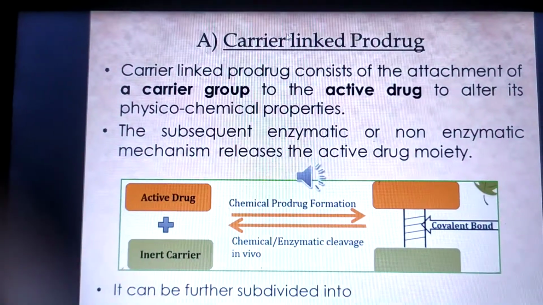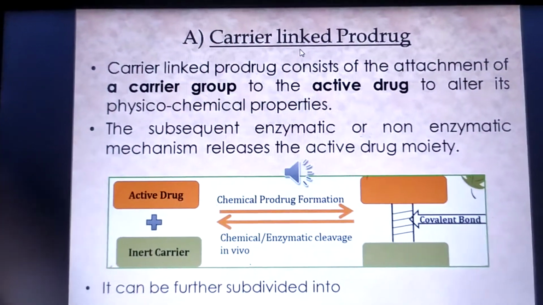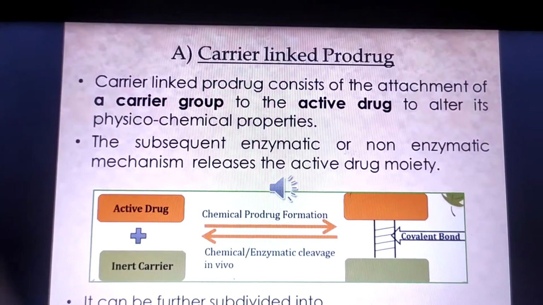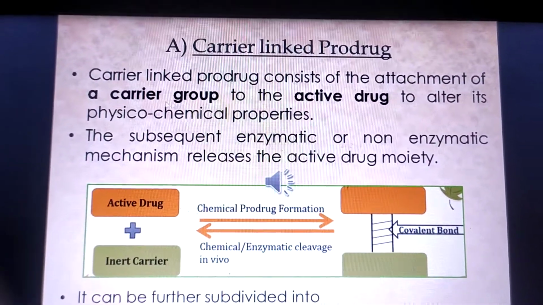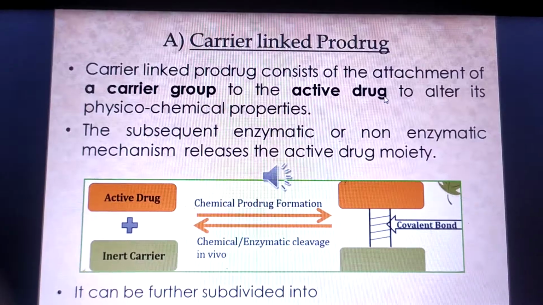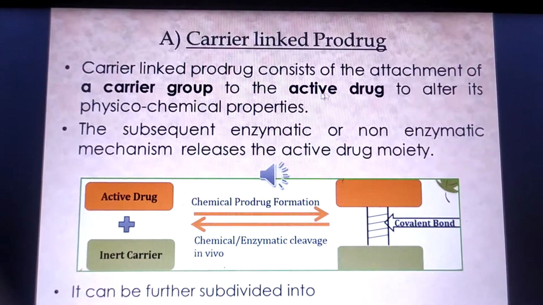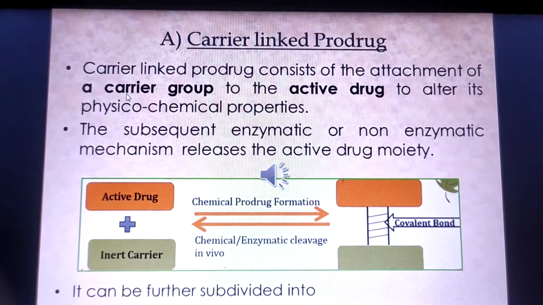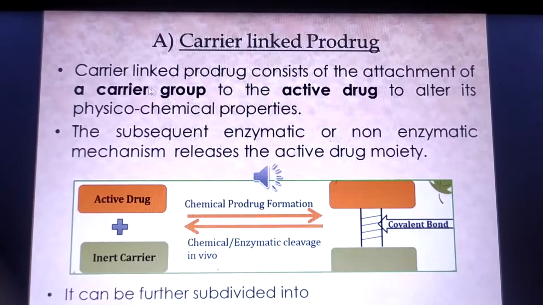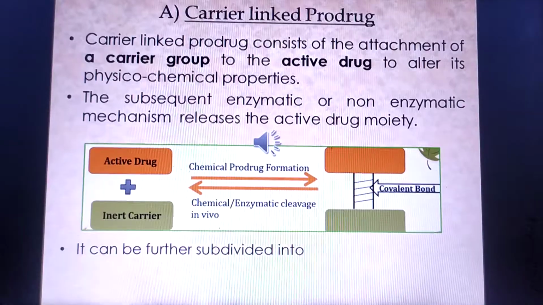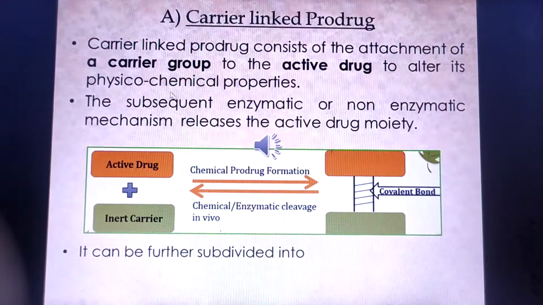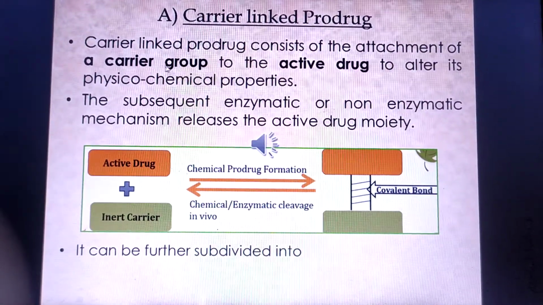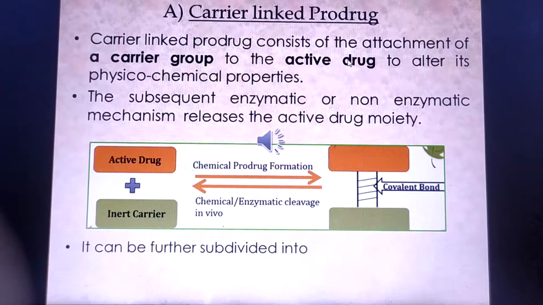First one is the carrier-linked prodrug. In a carrier-linked prodrug, two things are necessary: the first one is the carrier group and the second one is the active drug.